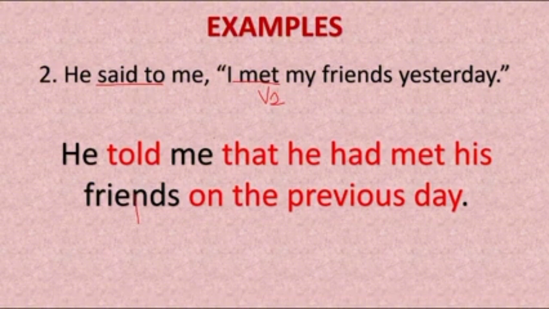Let us see what changes we did here. We changed said to into told. This said to became told. Then because this is an assertive sentence, the connector is that here. Already told you, the I changes into he because the subject is he there.